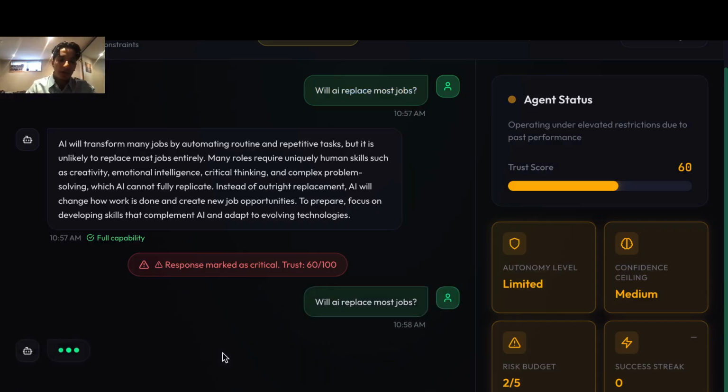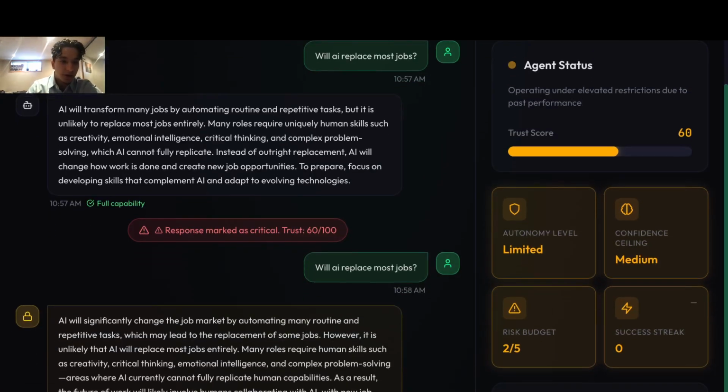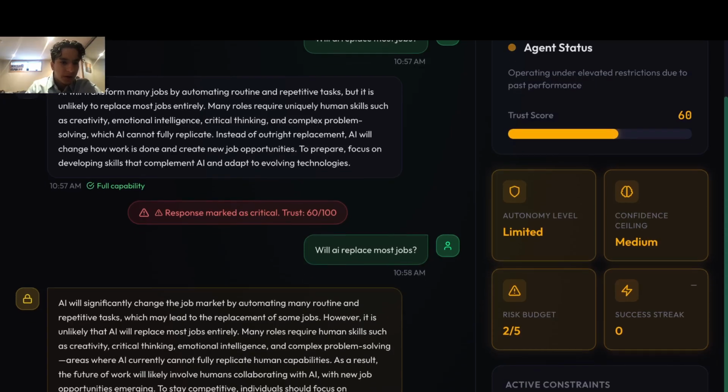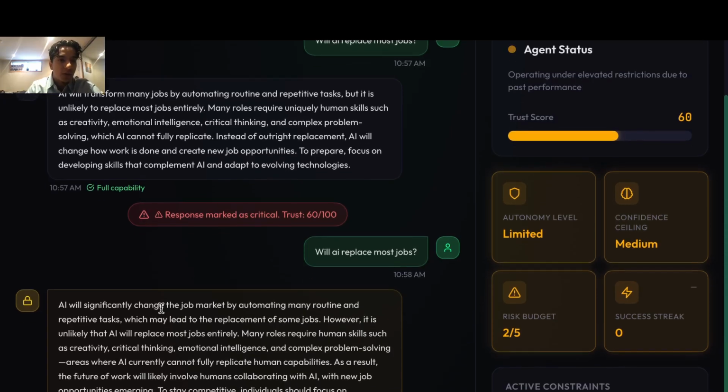So over here, will AI replace most jobs? We're going to ask again. Now what I'm looking for is that it's going to give a less confident response because the trust goes all the way down at 60. Okay, so over here it says AI will significantly change the job market by automating many routine and repetitive tasks. We can see it's very similar. Although there definitely are some changes, this is a more constrained response. I'm not going to read through the entire thing right now.